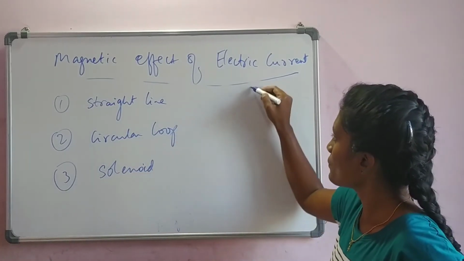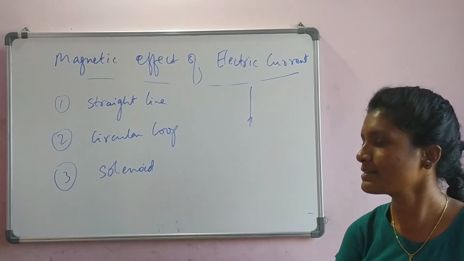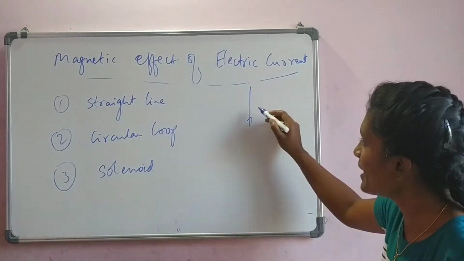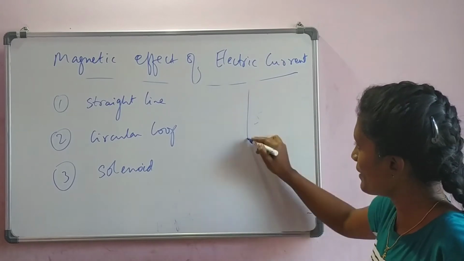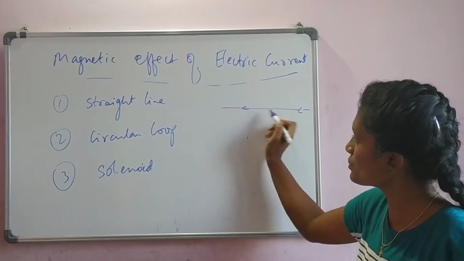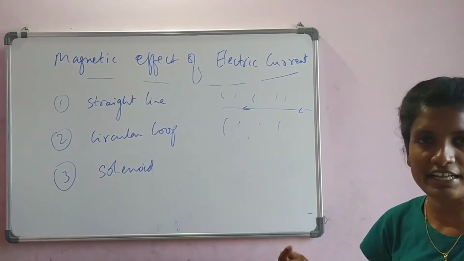Straight line is, you have one wire here and the current passes. The current keeps moving and you experience the magnetic field around it. There is a wire, you can keep it this way or you can keep it this way. When you pass current through this wire, you can see the magnetic field creating around.